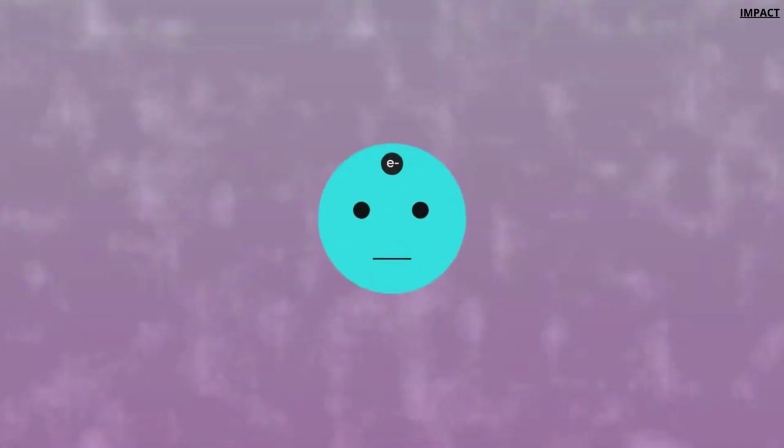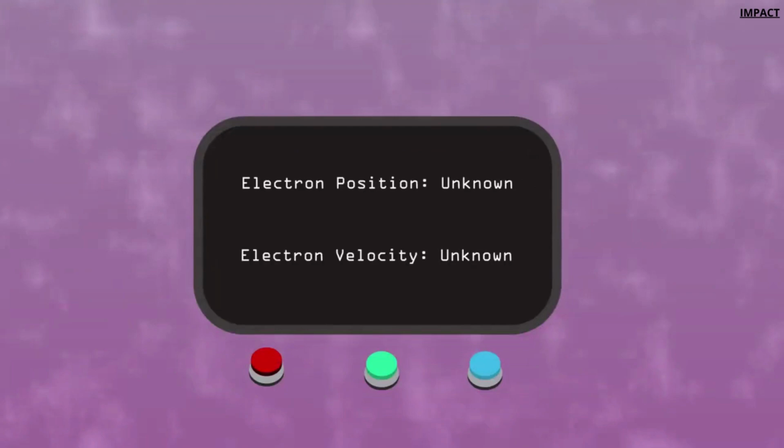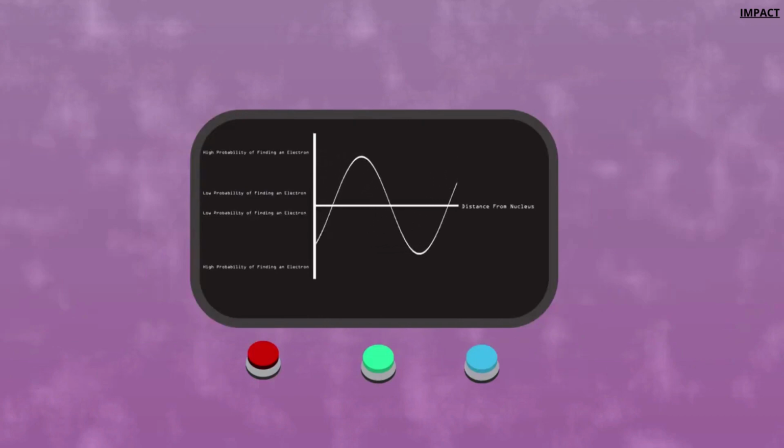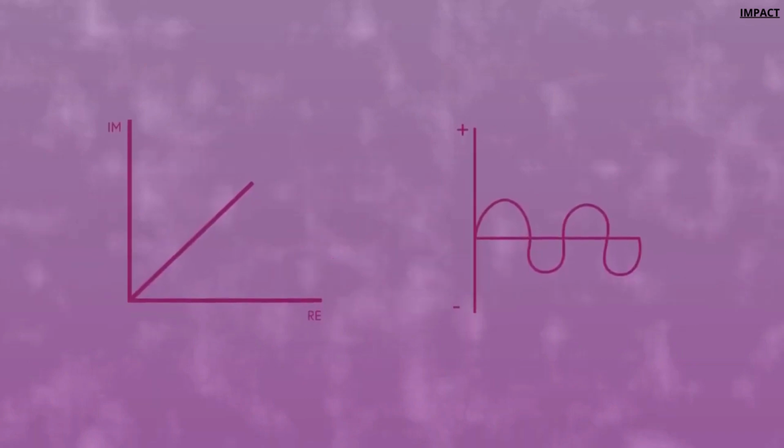The simplest form of a quantum system is a single electron. Based on the Heisenberg uncertainty principle, we can never know the exact position or movement of an electron. We can only make probabilistic guesses. All future outcomes of some system are based on the amplitudes associated with that future state. Amplitudes are similar to probability, but they can also have negative or complex values.